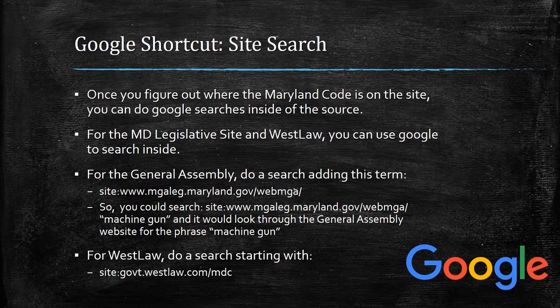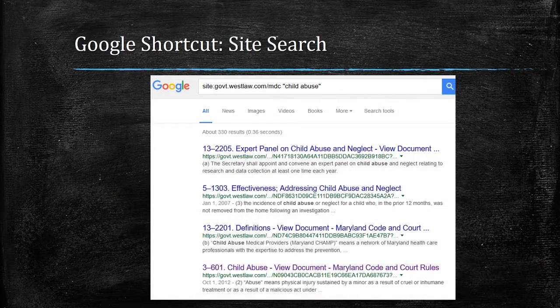So for the General Assembly, you can do a search by adding site:www.mgaleg.maryland.gov/webmga, and then you could search for whatever it is you're looking for, and it'll look through the entire General Assembly website for whatever phrase or words you are looking for. In Westlaw, you can do the exact same thing and just start your search with site:govt.westlaw.com/MDC. You can search the Maryland code that way. So if we search the Westlaw website for child abuse, we hit enter, and the first thing that comes up are the list of codes related to child abuse.